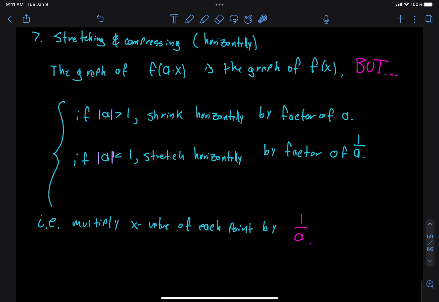Okay, so let's see how it works. Generally speaking, what we are going to do is multiply all of the x values of our points by 1 over a.